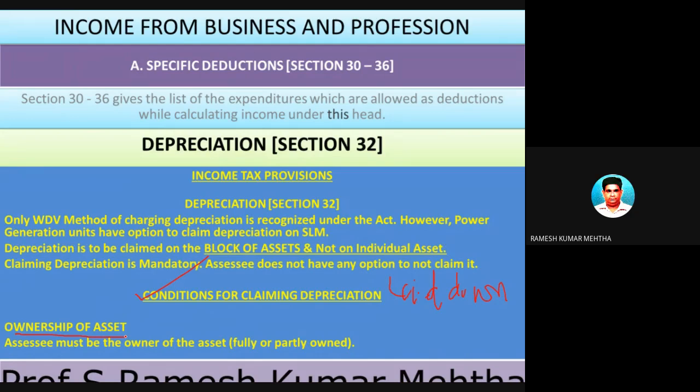The assessee, the proprietor, must be the owner of the asset fully or partly, and the asset should be used wholly for the purpose of the business. These are the conditions laid down by the Income Tax Act 1961 for claiming depreciation as an admissible expenditure on the debit side of profit and loss account.